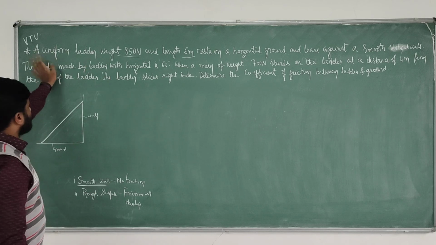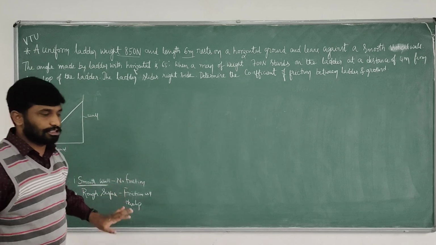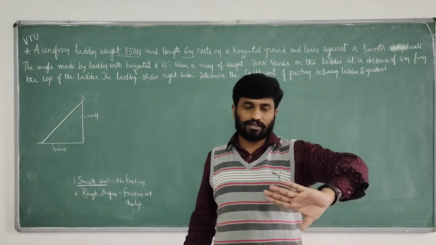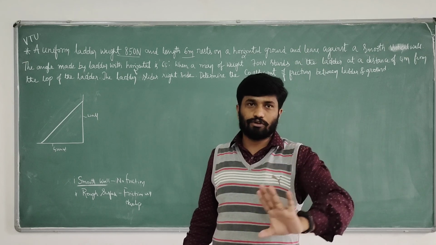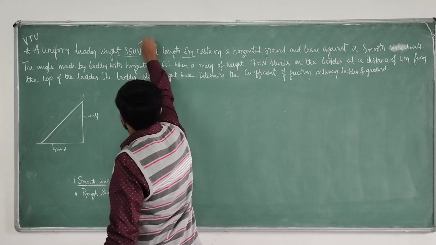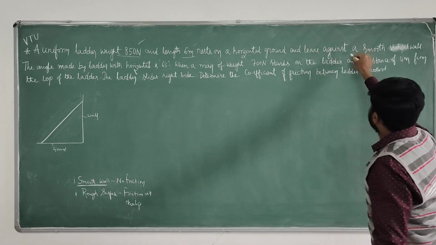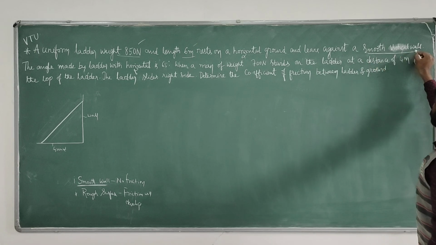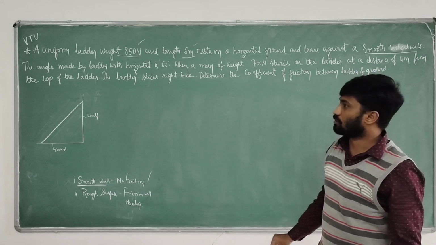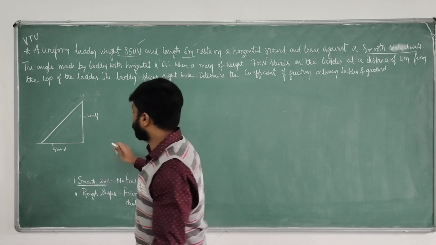Now, a uniform ladder weighs 850 Newton. The weight of the ladder generally acts at the centroid of the ladder. If it is not given exactly at what distance the weight acts, then we take it at the CG, the centroid point. The length of the ladder is 6 meter, and it leans against a smooth wall. It's very important: smooth means there is no friction on the surface of the vertical wall.